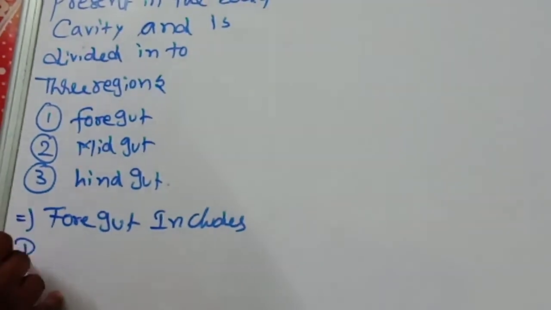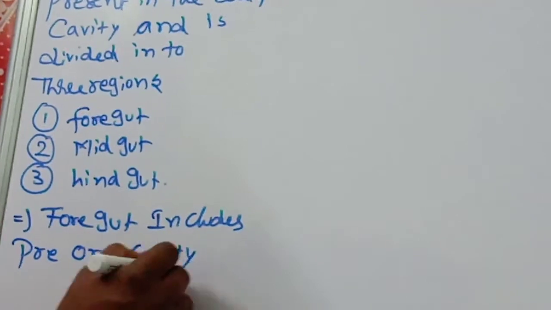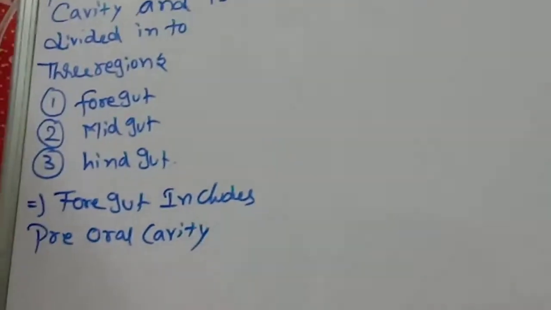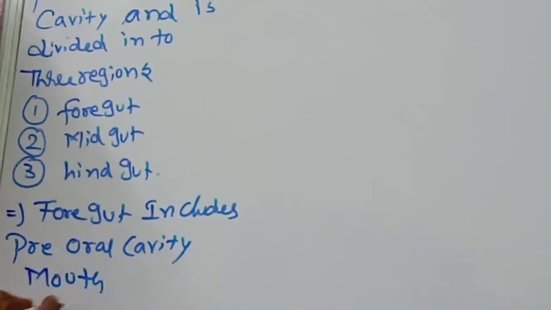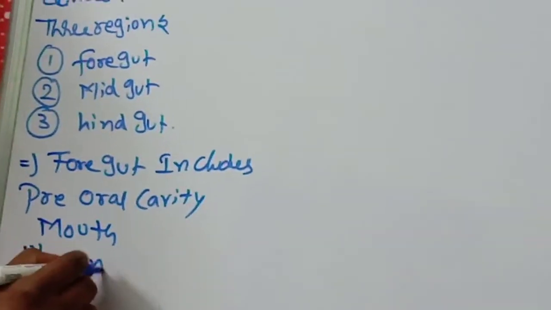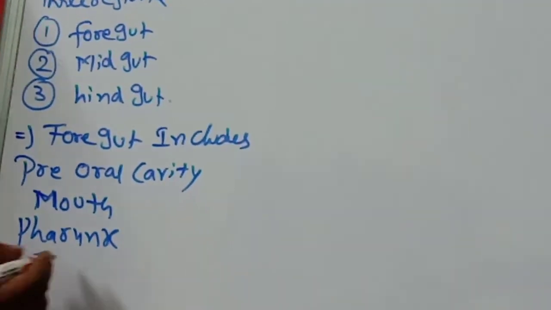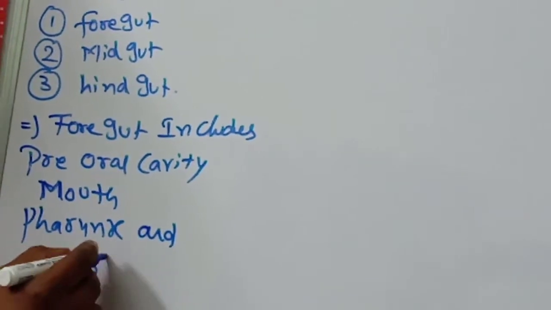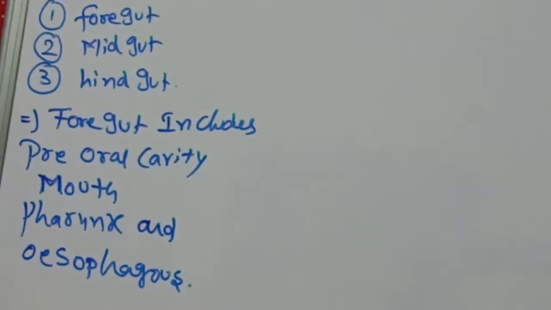Pre-oral cavity, mouth and pharynx, and esophagus are present in the foregut.